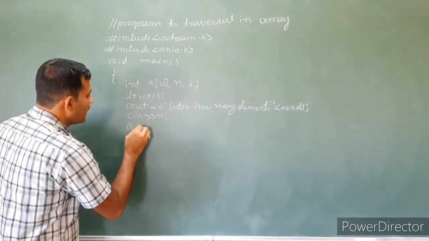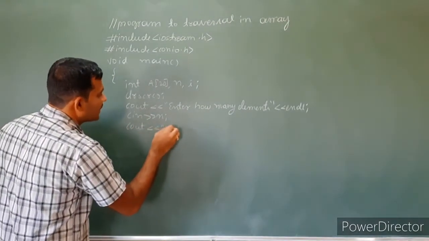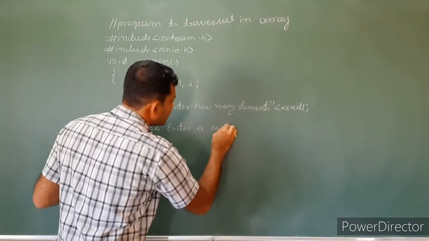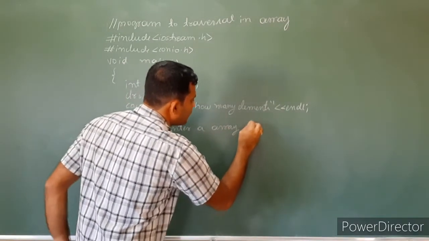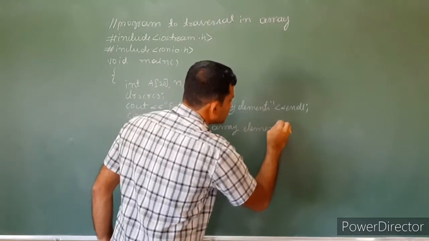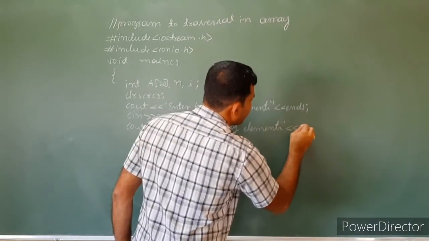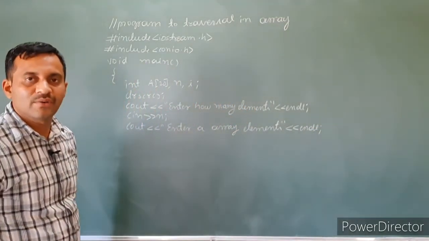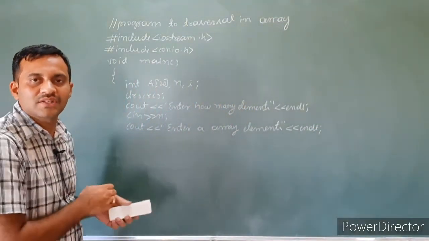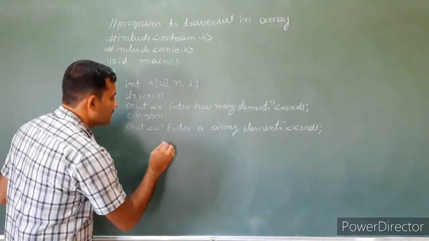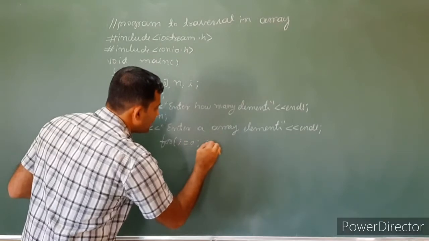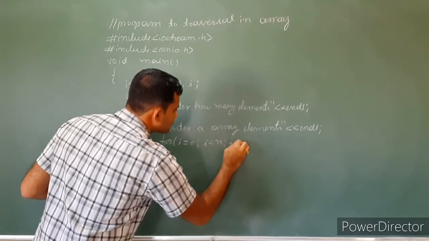After that, read the array elements. Enter array elements. How to read? We have to access all the memory locations exactly once. For that, for I equals 0, I less than n, I plus plus.